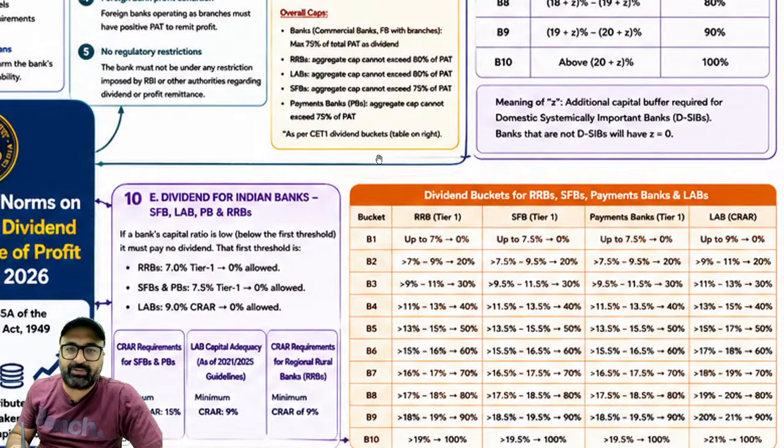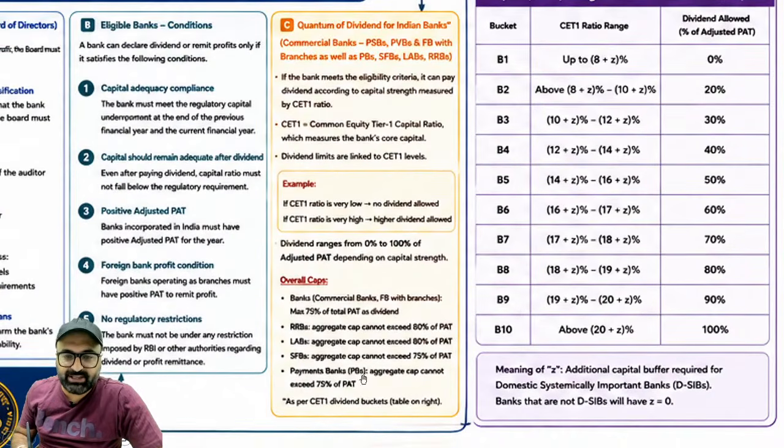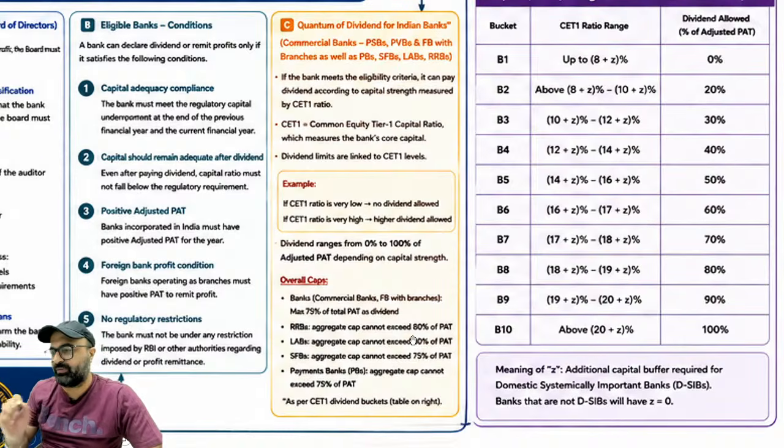Maximum dividend which can be distributed, it cannot exceed 75% of profit after tax in case of payment banks. In case of small finance bank, 75%. In case of public sector banks, foreign banks, private banks, 75%. But in case of RRBs and local area banks, it should not exceed 80%. It should not exceed 80% of profit after tax.